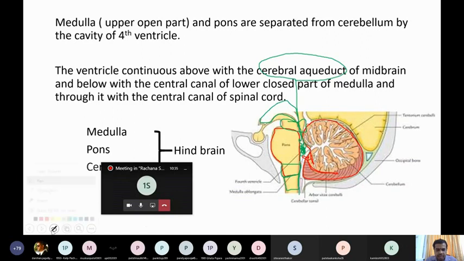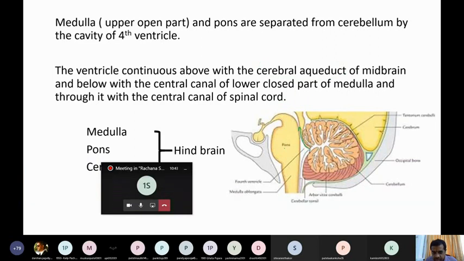Now the cavity of the fourth ventricle is present only in the upper part. You can see here the cavity is present only in relation to pons. I am marking the margin of the cavity. Up to here the cavity is there. Now below this level you can see there is a small canal extending.